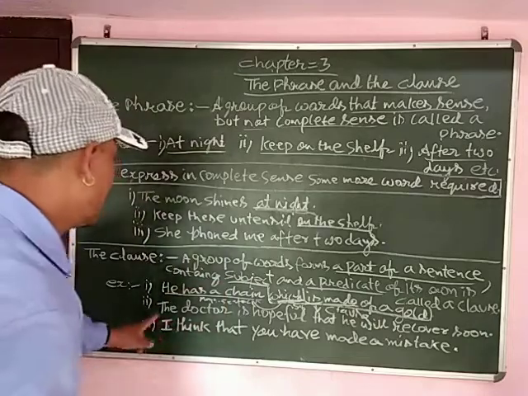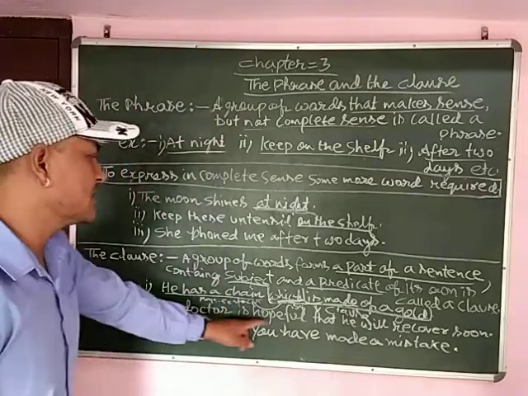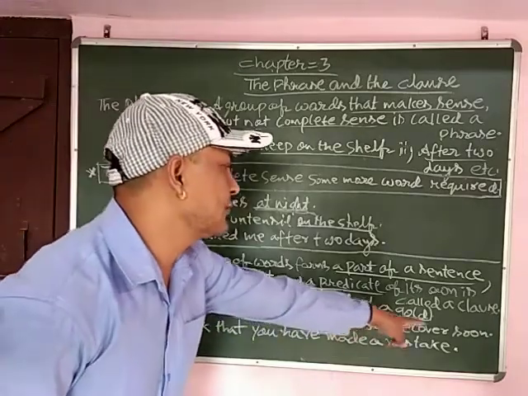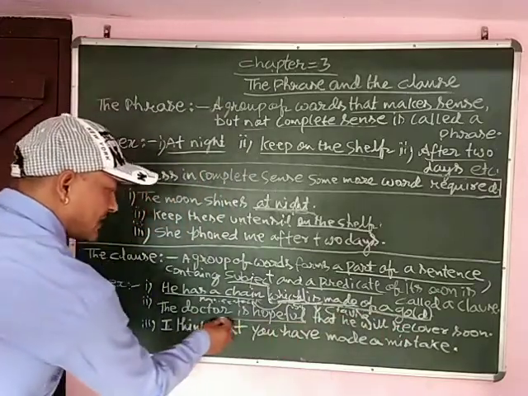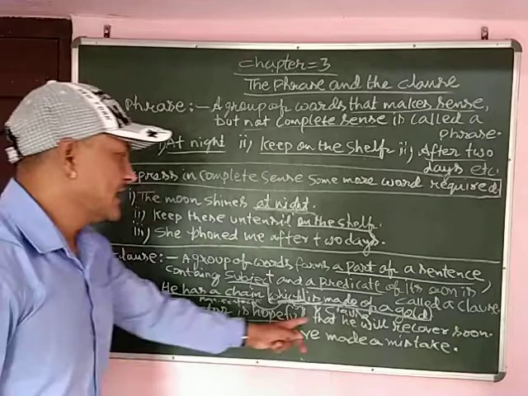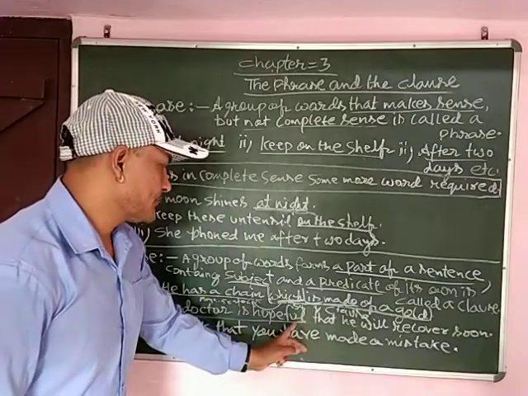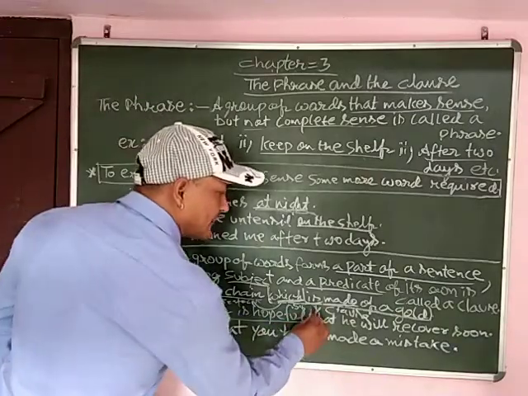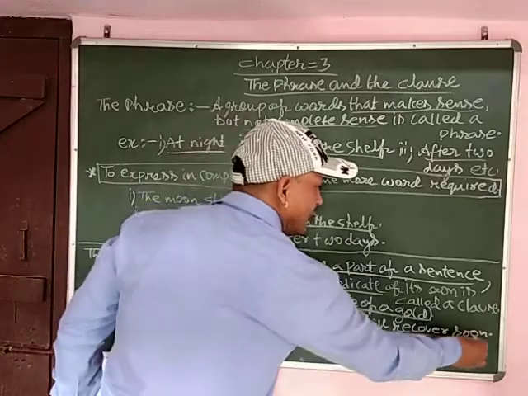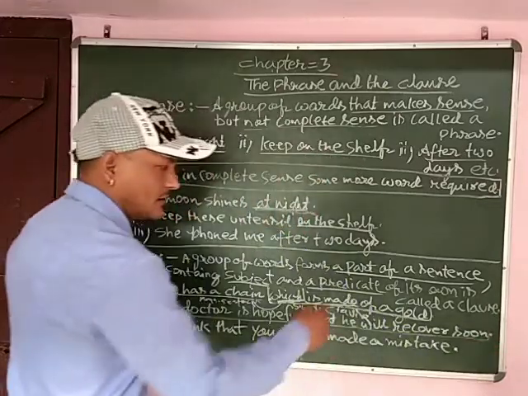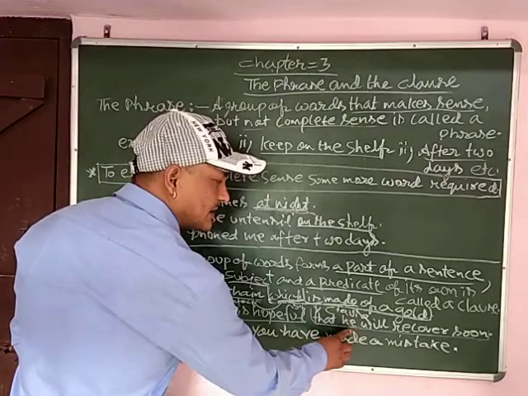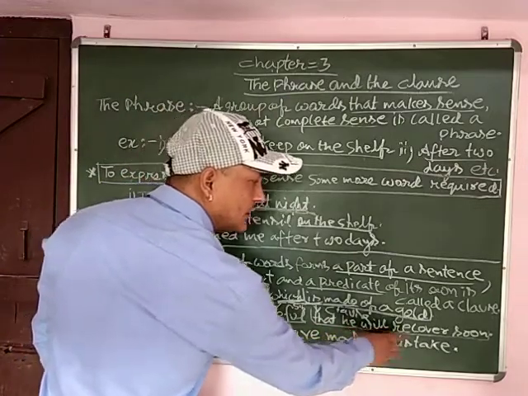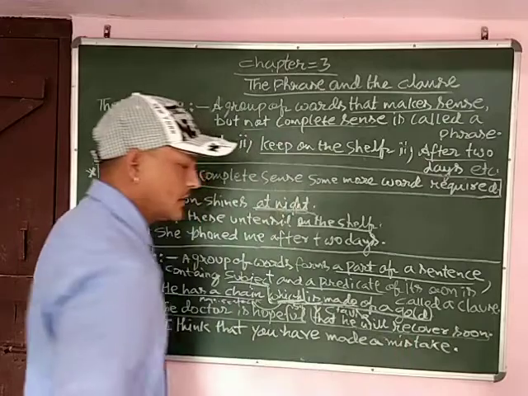See the next example. The doctor is hopeful that he will recover soon. "The doctor is hopeful" is a main sentence, and after "hopeful", from "that" till the end of the group of words, it's called a clause because "he" is a subject and "will recover" is a verb.